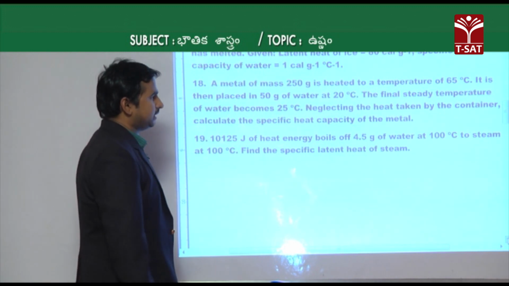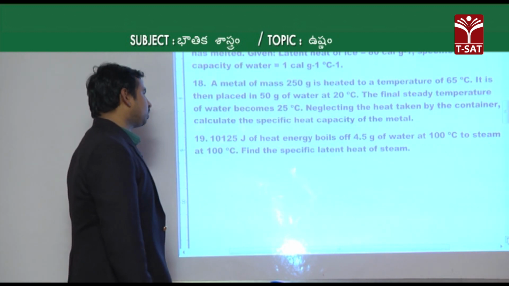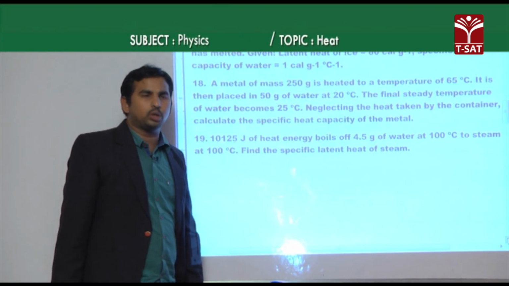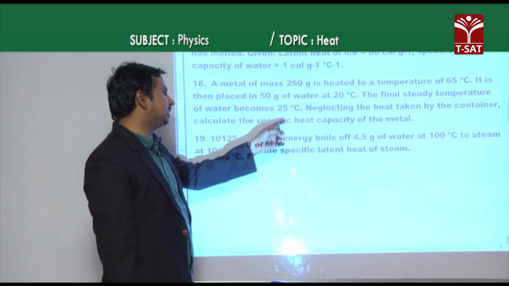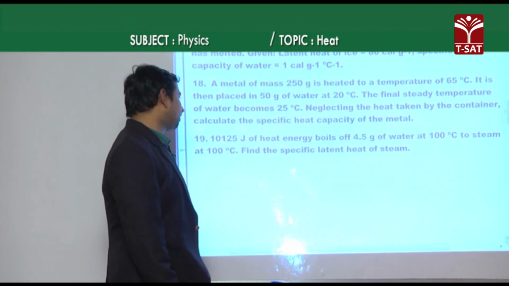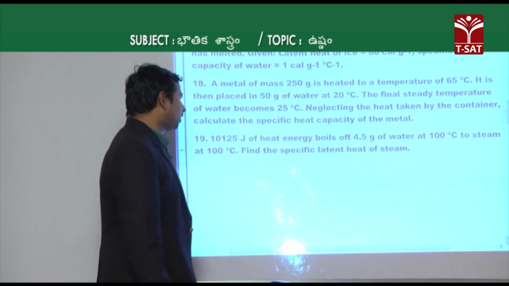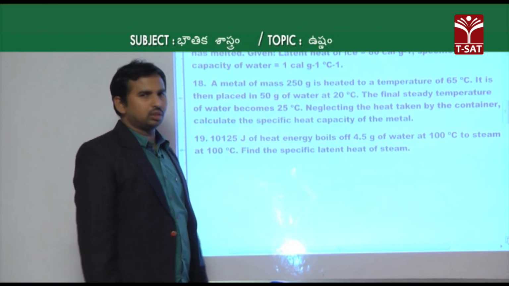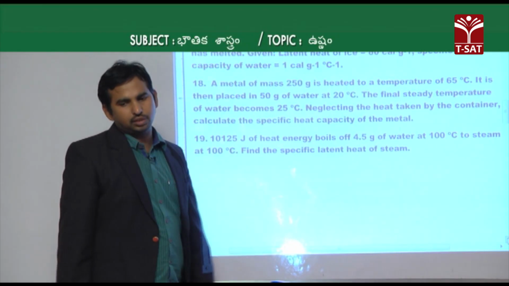The final steady temperature of the water becomes 25 degrees Celsius, which means when the hot body and cold body are mixed, the final temperature becomes 25 degrees Celsius. On neglecting the heat taken by the container, we have to calculate the specific heat capacity of the metal which is dropped into that water.